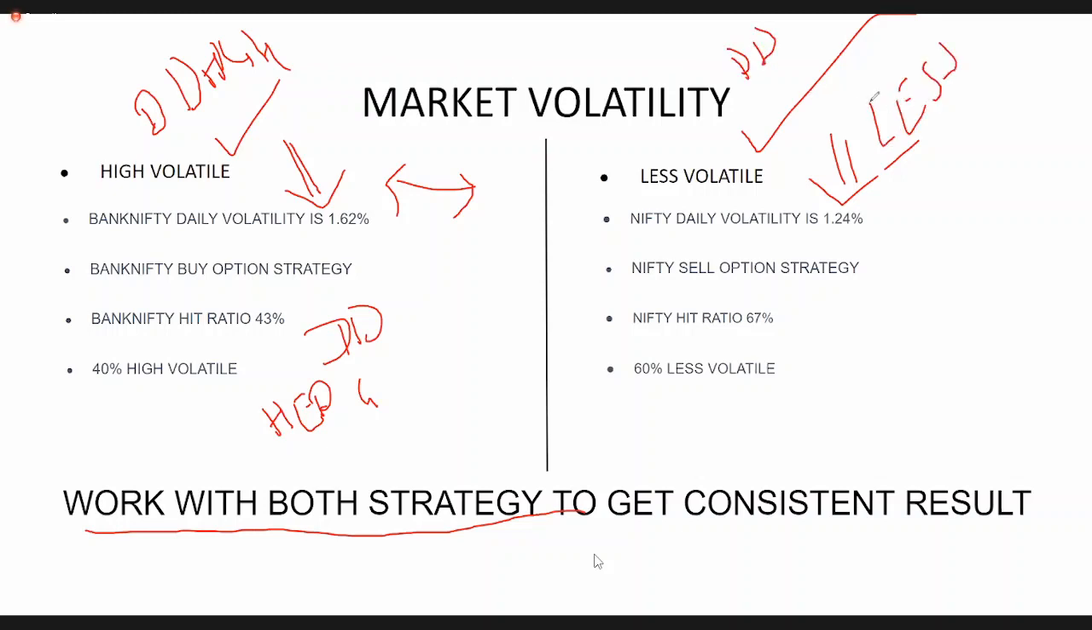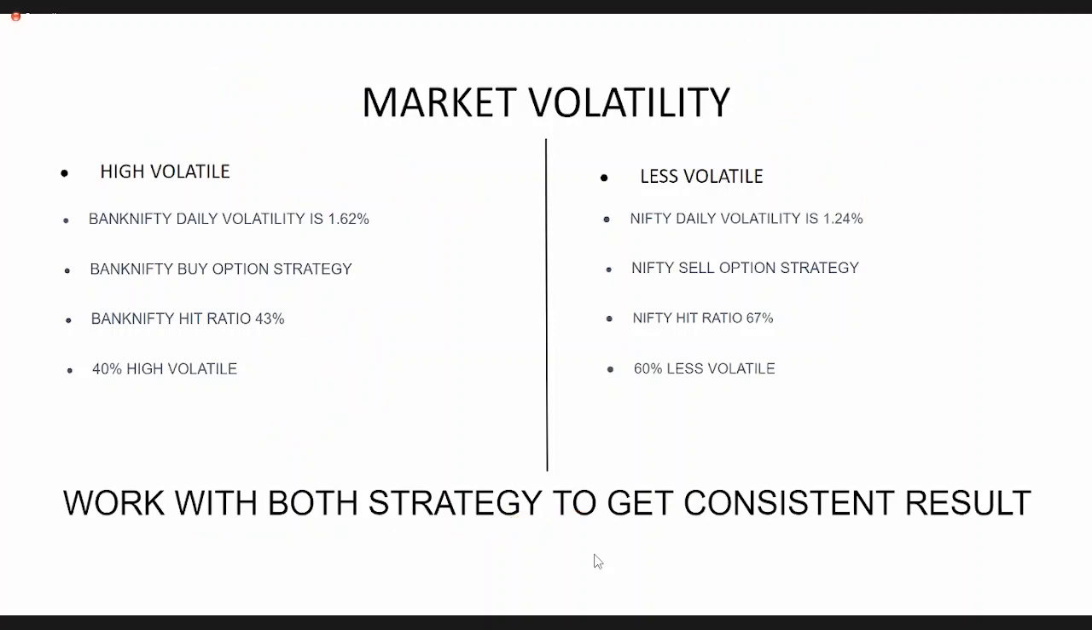So be smart in the market. Don't trade with one strategy. Trade with both strategies. Then only you will be able to get consistent profit from this strategy. So that's about my strategy.